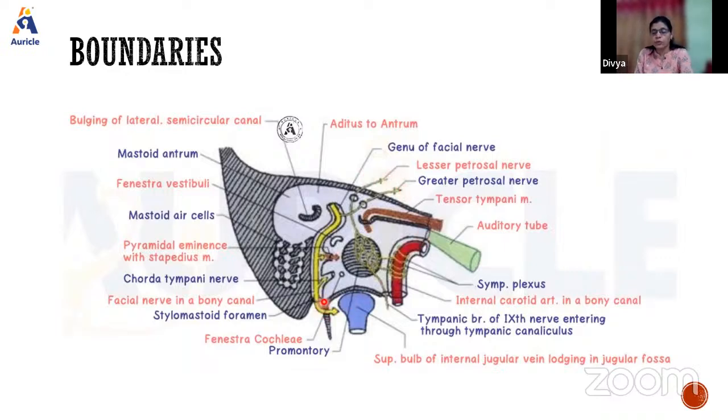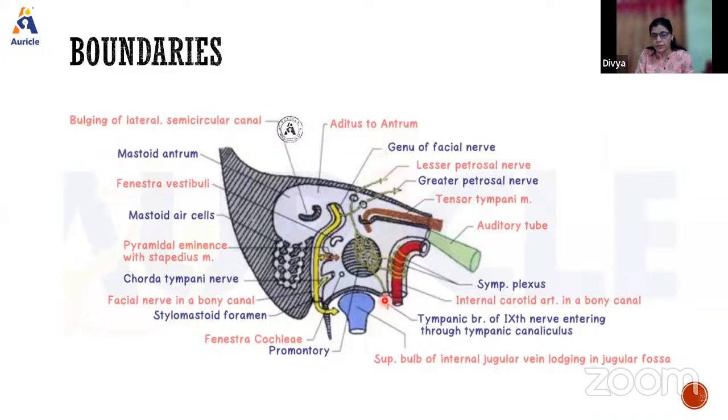Then we come to the floor. So this is the floor. Here we call it the jugular wall. It is formed by the jugular fossa, what we are seeing here, because here we have the superior bulb of the internal jugular vein. This is the internal jugular vein and this is the superior bulb. Here behind there is the styloid process, and this is the mastoid process.